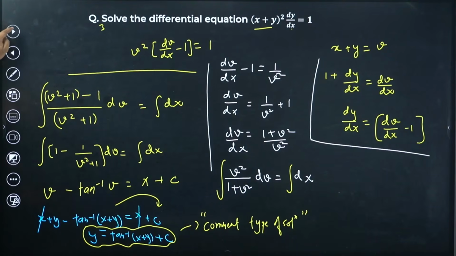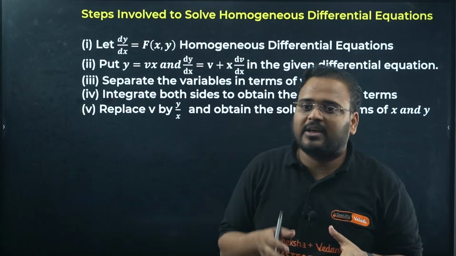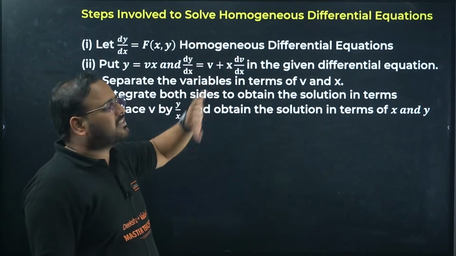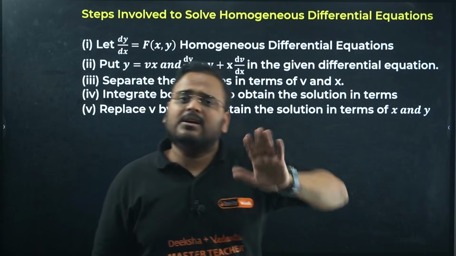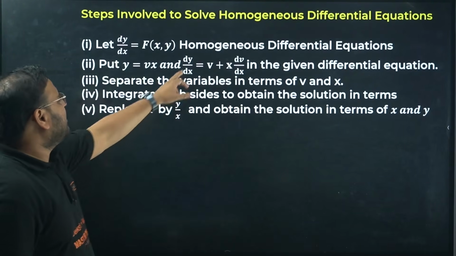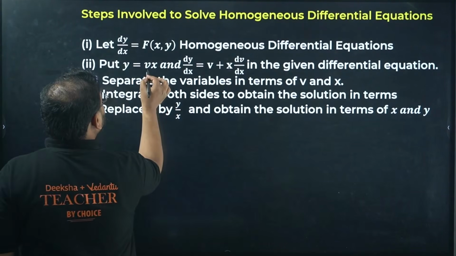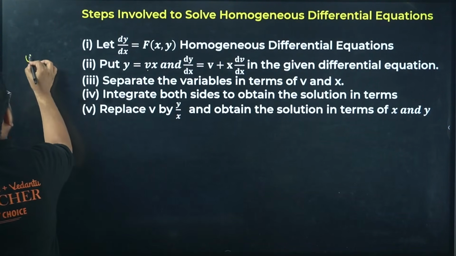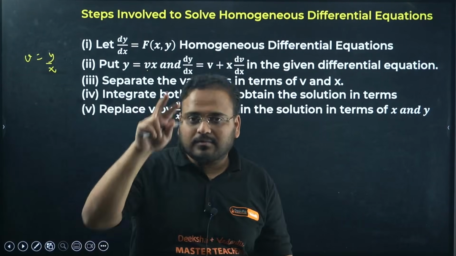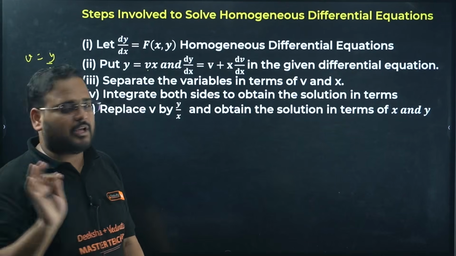Okay, next is the homogeneous differential equation. I'm going to give you the steps for how to solve it. Again, these are the equations which have net degree 0 or the same, meaning equal sides, equal degrees. Check here. If I talk about this condition, you take v as y by x. If I take v as y by x, the degree of both will always be equal. So they are of the kind homogeneous differential equation.